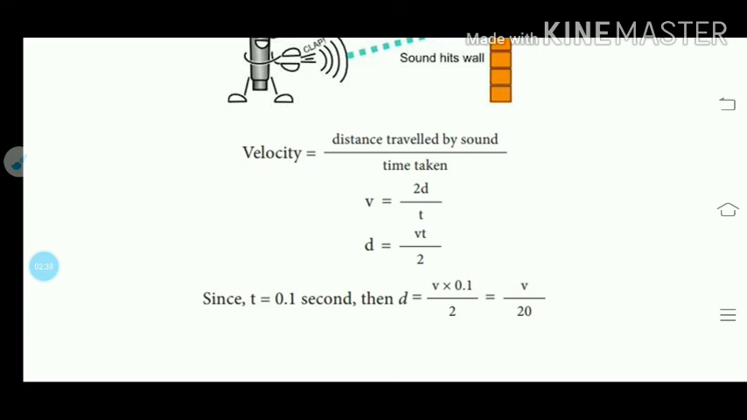Thus, to hear an echo distinctly, the reflecting surface in air should be at a minimum distance of 17 meter from the listener. If the distance is less than 17 meter, the reflected sound will reach the ear before the original sound dies out, and so no echo will be heard.